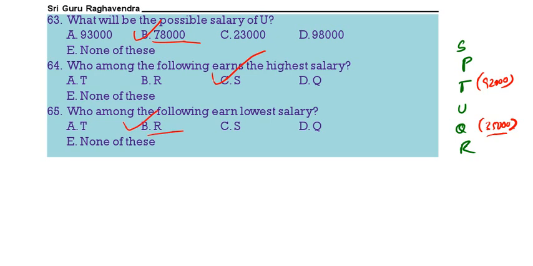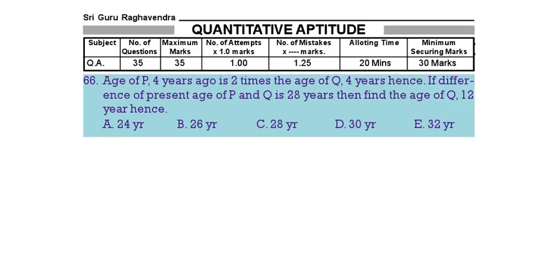Now we will see quantitative aptitude. The age of P 4 years ago is 2 times the age of Q 4 years hence. If the difference of the present age of P and Q is 28 years, then find the age of Q 12 years hence.